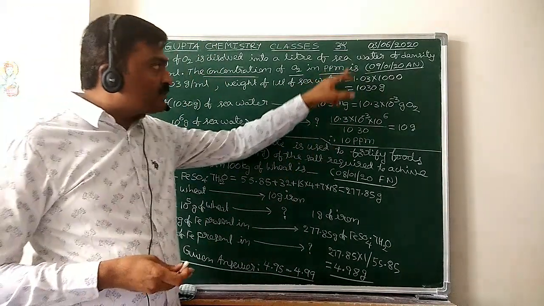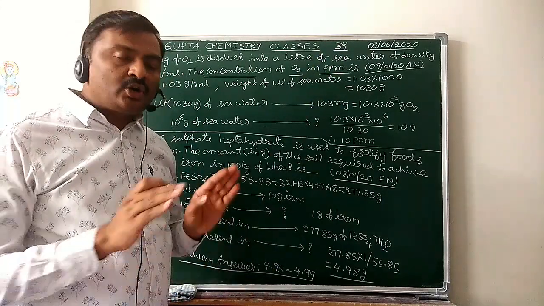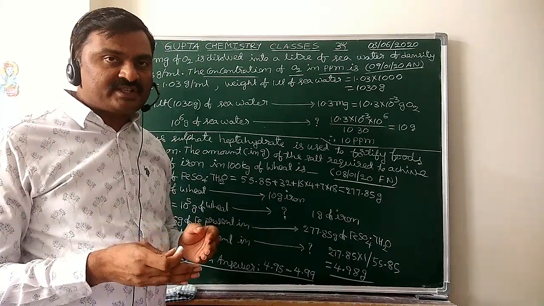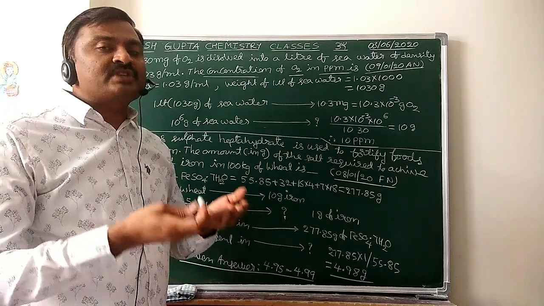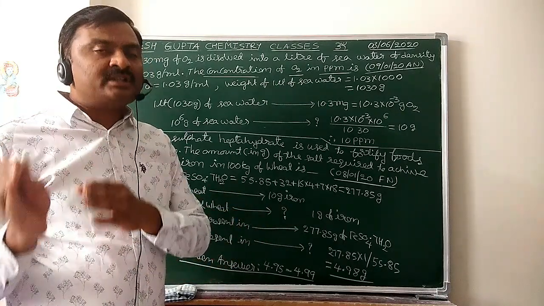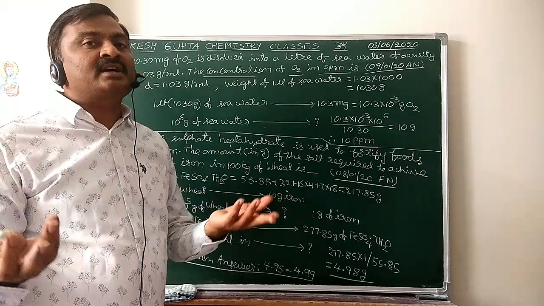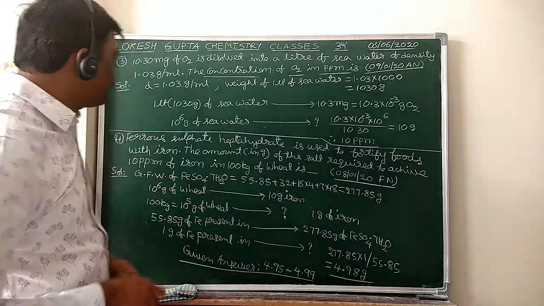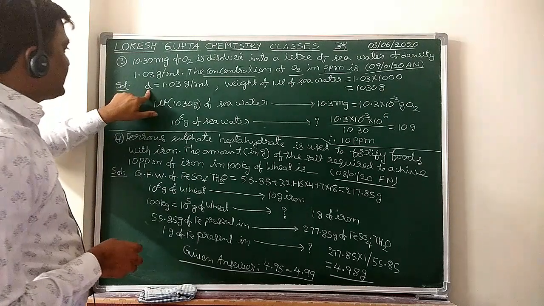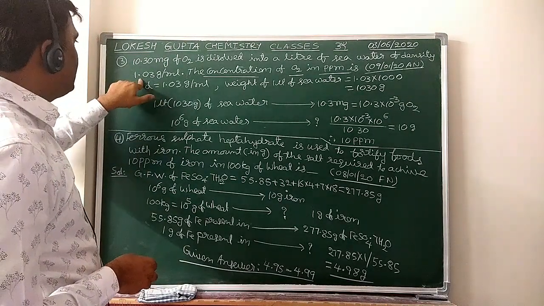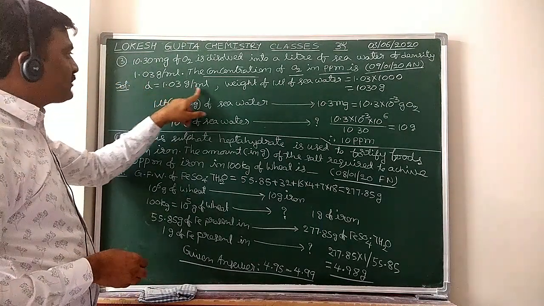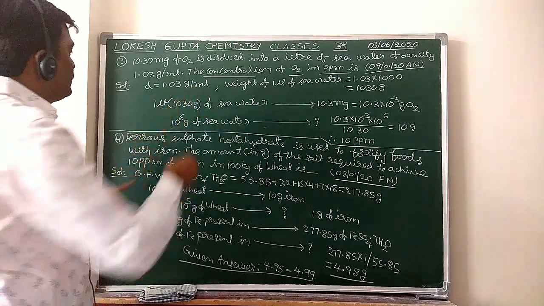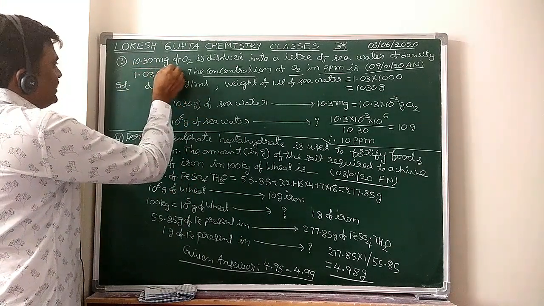In 1 million grams of seawater, how many grams of O2 is present? That number of grams of O2 in 1 million grams of seawater is the concentration of O2 in ppm. Now see, first they gave the density of the seawater, 1.03 grams per milliliter. Now what information did they give?